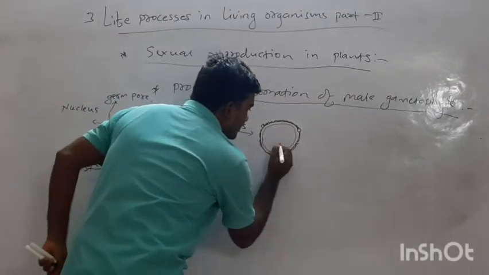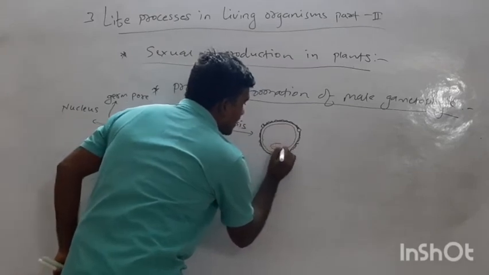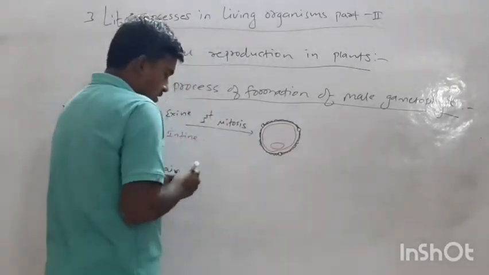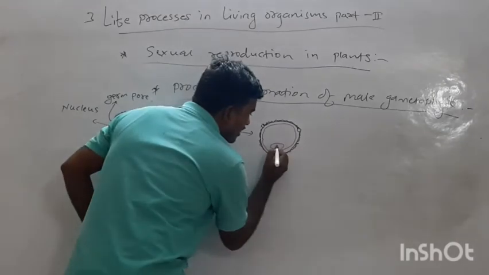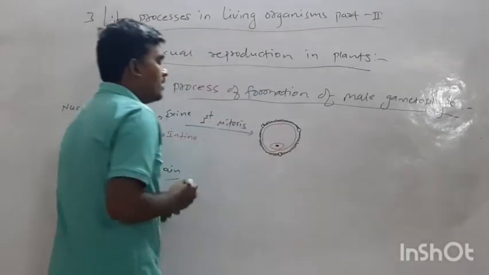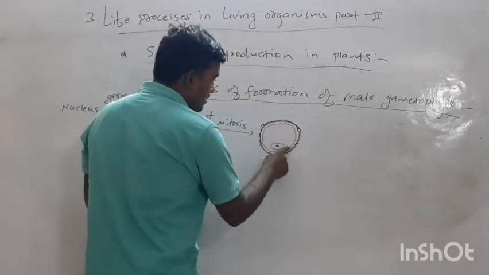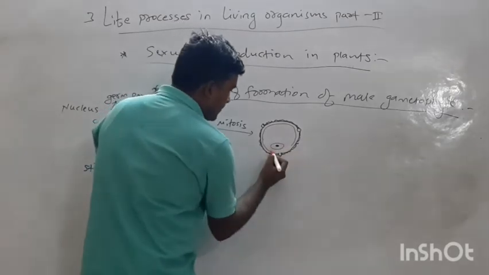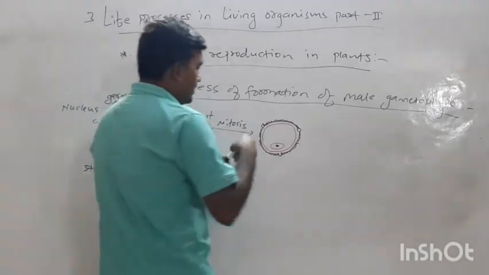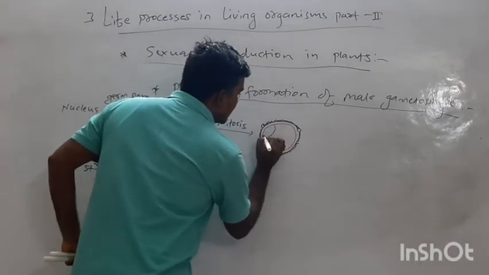The first cell is a large cell with a small nucleus. Another cell after mitotic division is this one.